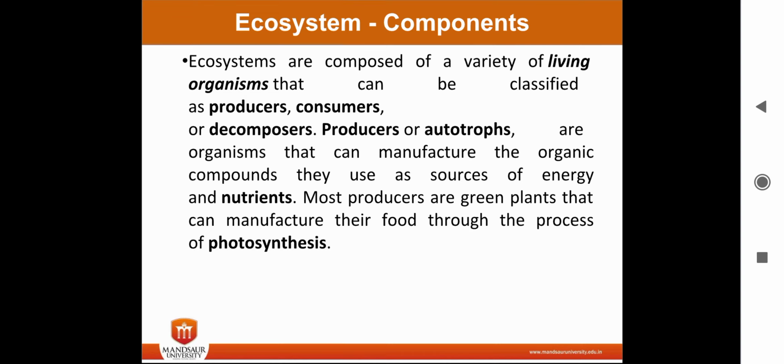Ecosystems are composed of a variety of living organisms that can be classified as producers, consumers, and decomposers. Producers, or autotrophs, are organisms that manufacture the organic compounds they use as a source of energy and nutrients.